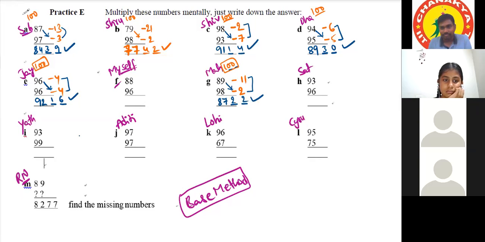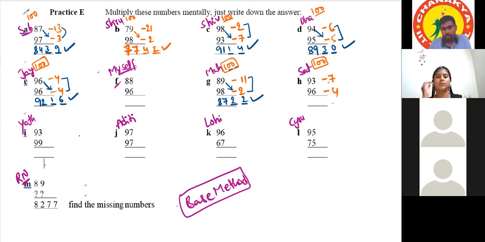Satvika. Yes, sir. So the base is 100. Okay, so for 93, it's minus 7, right? 99 minus 1. No, it is 96. Which question are you doing? H. I was doing I, sorry. Okay. We'll do H. 96 minus 4. We'll do H only. Okay. Minus 4. Proceed.